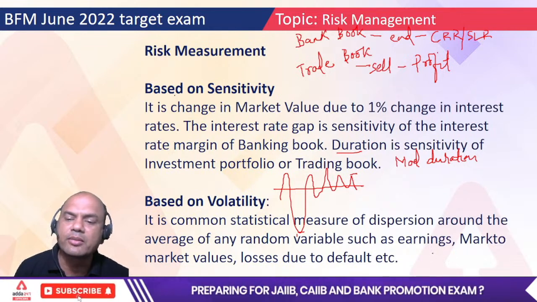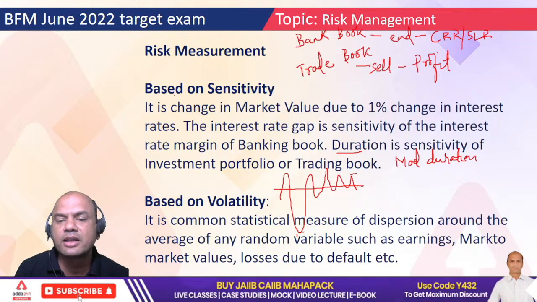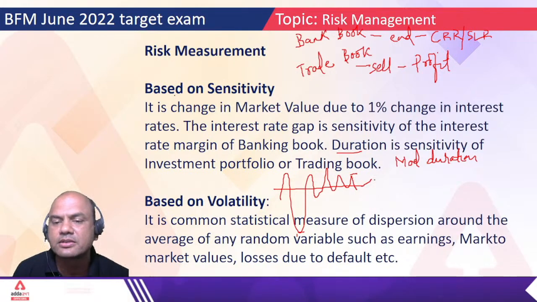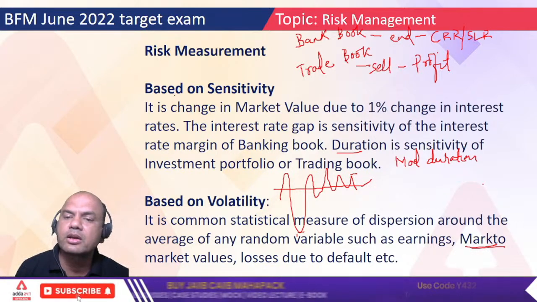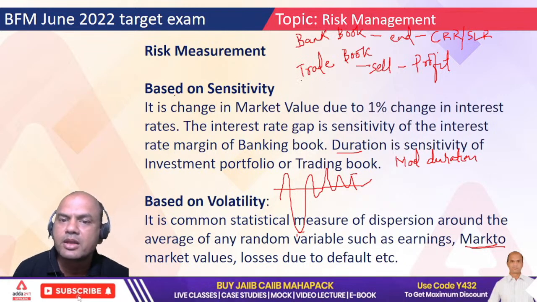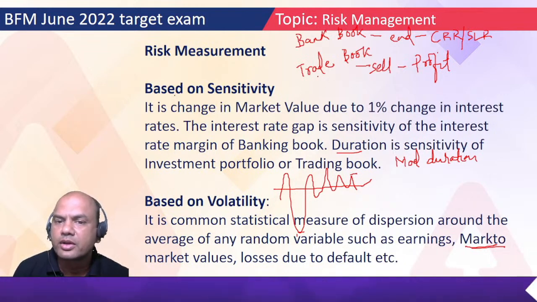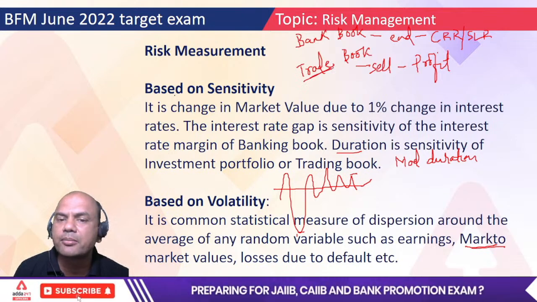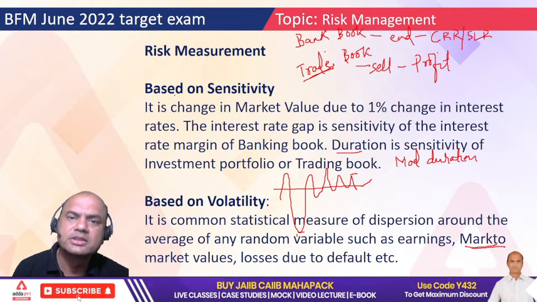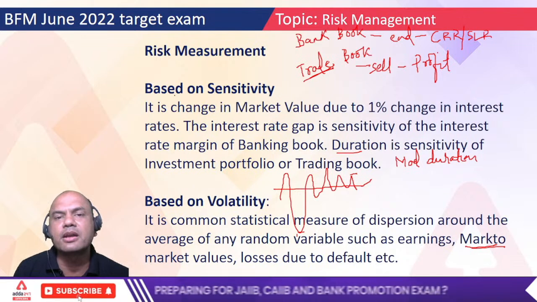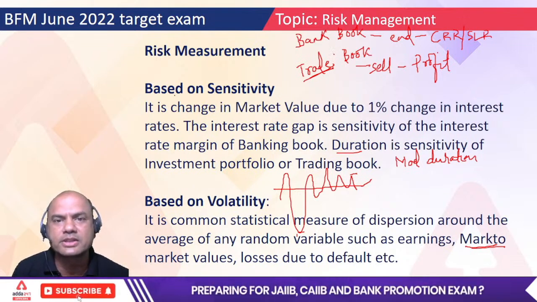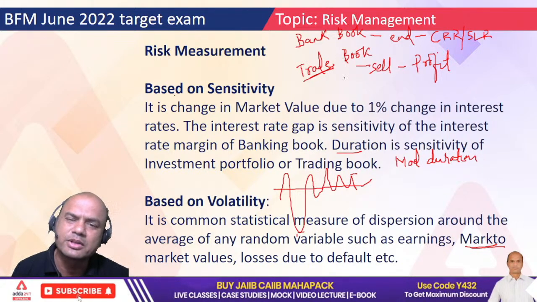Now it can be anything. Earnings means if my earnings go on increasing so and so, what will be my dispersion? Okay, mark to market. What do you mean by this word mark to market? See here, mark to market always comes in the trading book. It never comes in the banking book. Why? Because mark to market means what is the market rate vis-a-vis at what rate I had bought. Suppose you buy a land, what will you always check? What is the present market rate versus at what rate I had bought it. Same logic is applied over here.